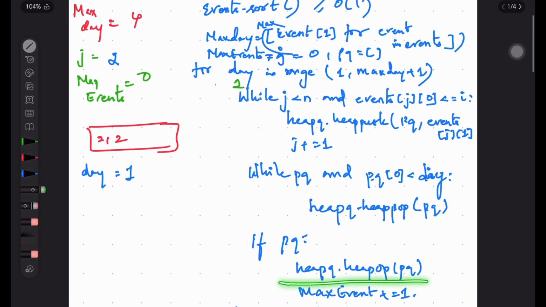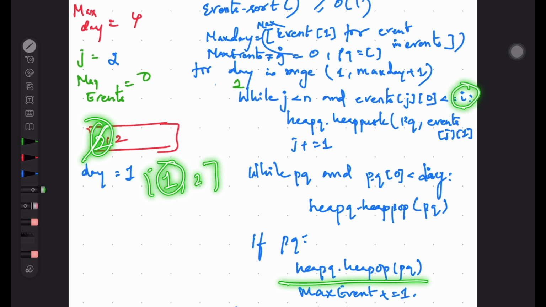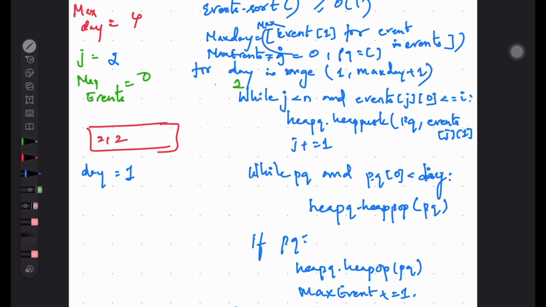But here if you see this, now we are going to attend this at day 1, because we would have inserted based on the start date. The day I is nothing but here the day, we would have inserted into the priority queue only if the day comes. So we will be verifying the end day.